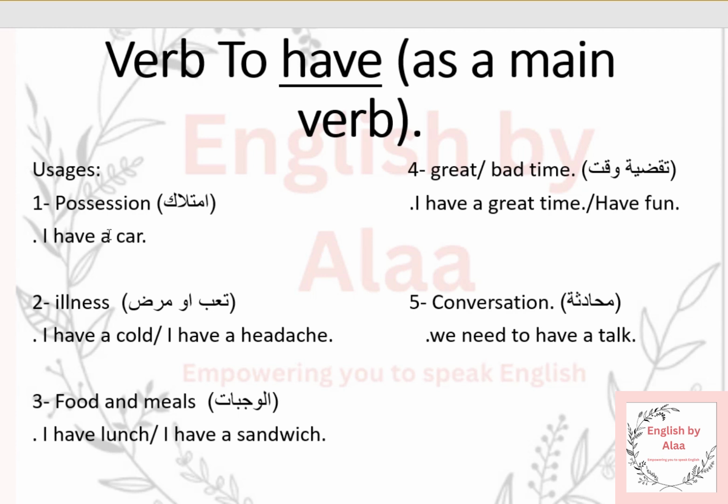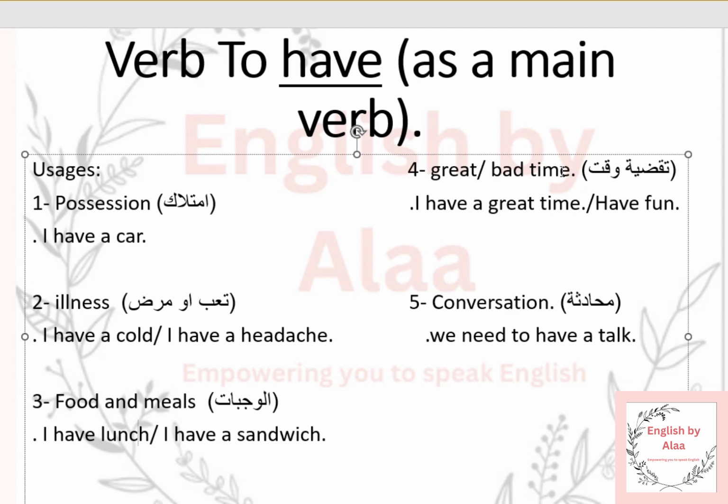Food and meals. I have lunch, I have a pizza, a sandwich. We use the verb to have to talk about experiences, especially when it comes to time, having a good or bad time. For example, I have a great time. Another example, if you told me I want to go to a party, I tell you, okay, have fun, like enjoy.